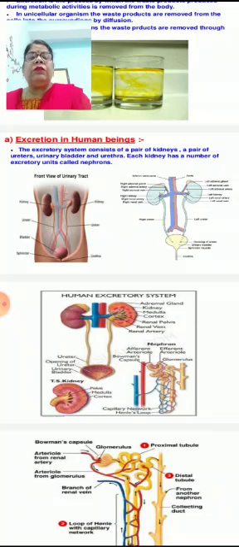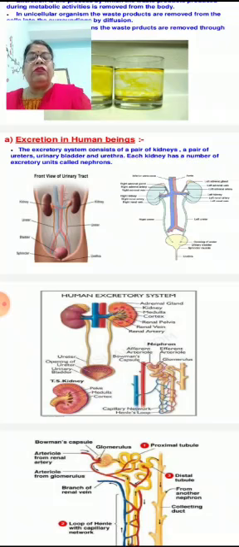That blue colored tubular structure brings impure blood for filtration, and after filtration blood is sent back through the red colored tubular structure. One is artery, another is vein.